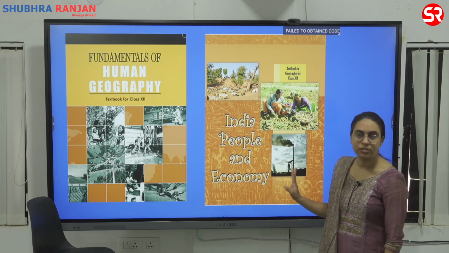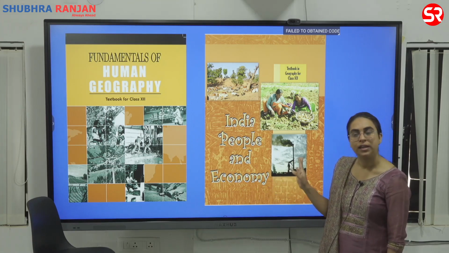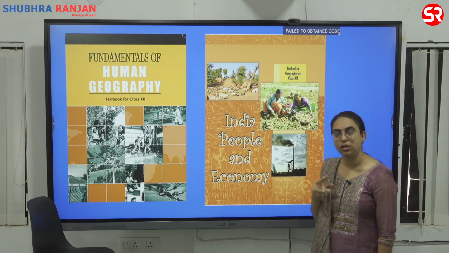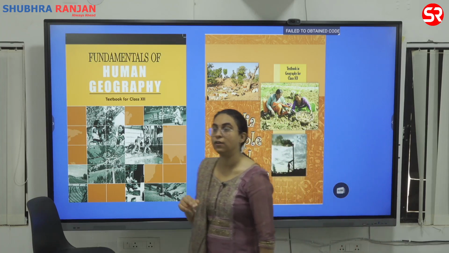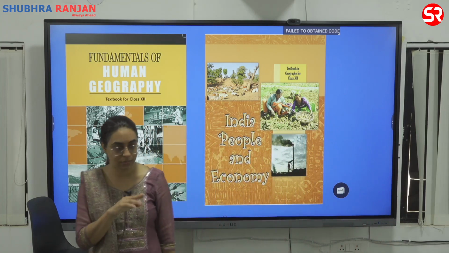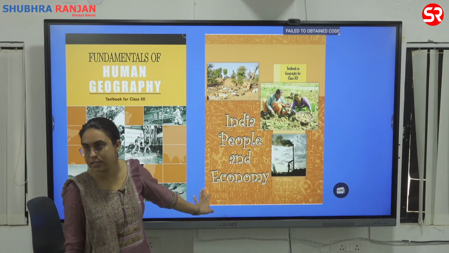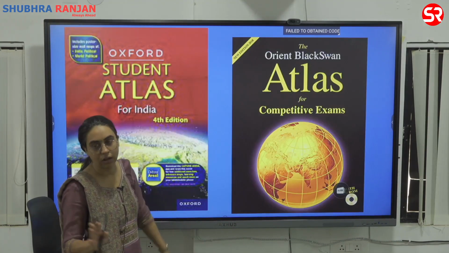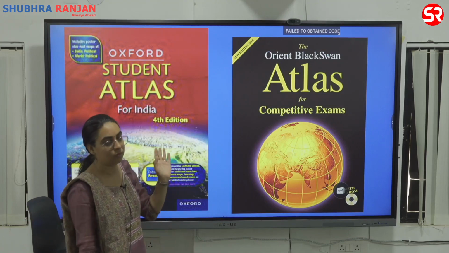So I generally don't tell students to read this NCERT. Rather than this, a good NCERT is your Tamil Nadu textbook. The Tamil Nadu textbook on human geography has new data and new insights. So that is much better than reading this NCERT. Is it fine?